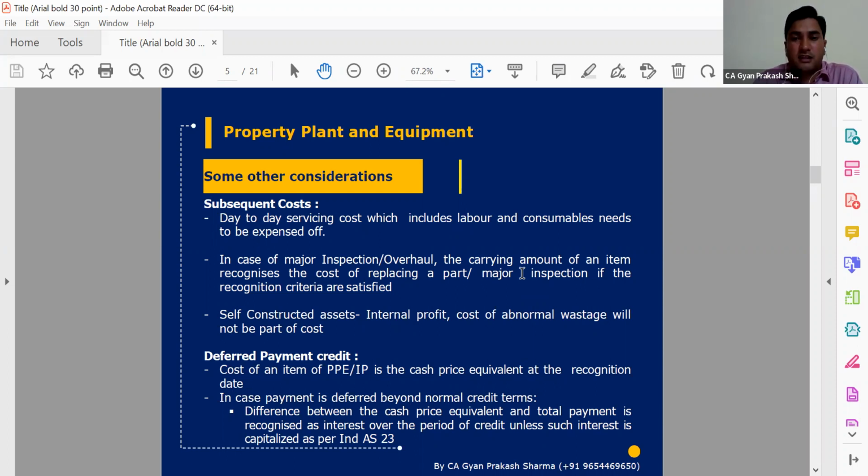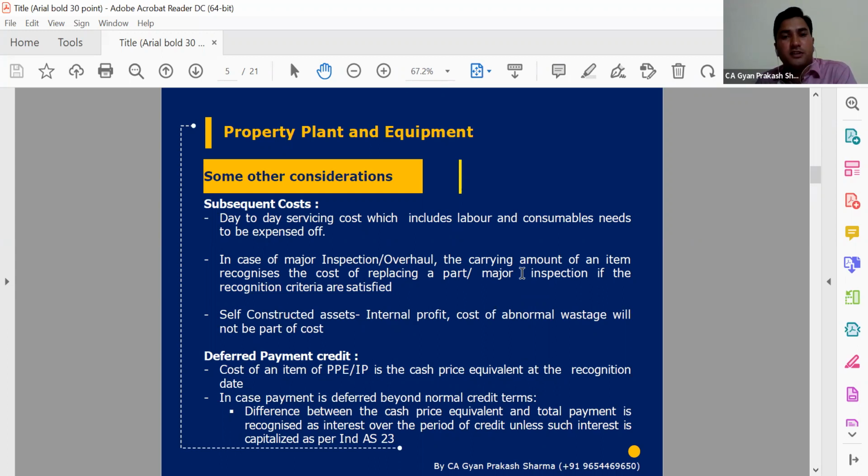So if there is a regular repairing cost, like for any plant and machinery, cleaning and repairing, furnace oil, any consumables, etc. So if it is regular routine activities and repairing expenditure, then that will be part of the P&L. But major expenditures will be a part of the costing part.